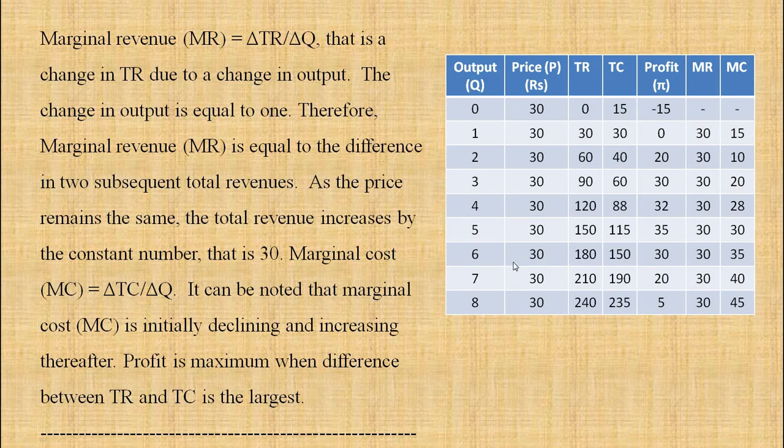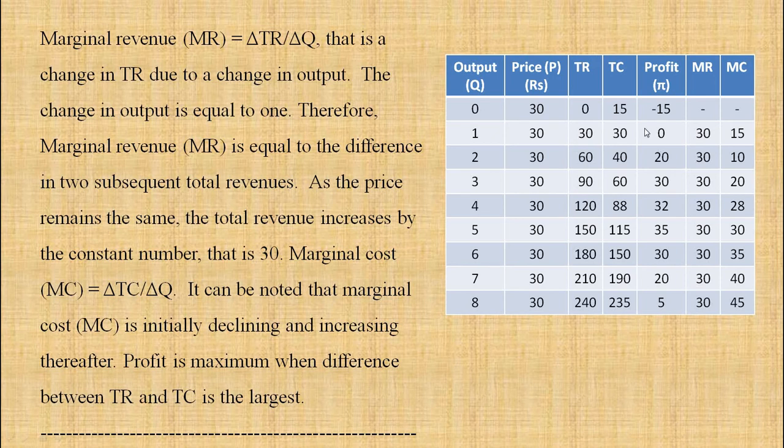Profit is maximum when the difference between TR and TC is largest. Look at the table. This is output. It increases from 1, 2, 3, 4, 5, 6, 7, 8. Price remains the same, that is 30, because it is a perfect competition. Total revenue is price into quantity. So 1 into 30 is 30, 2 into 30 is 60, 3 into 30 is 90. Like that, total revenue increases as the output increases. And of course, total cost also increases. It increases from 15 to 30, 30 to 40, 40 to 60, then 88, 115, 150, 190, 235.